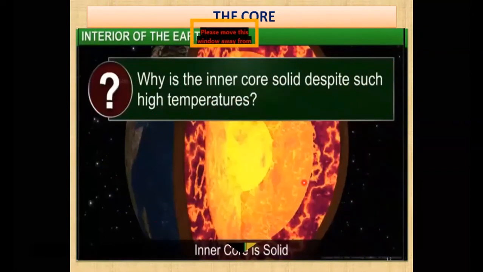Now there is a question. The question is, why is the inner core solid? Because as we know, the temperature is so high, everything will melt. If you bring iron to your home and heat it to near 1000 degrees Celsius or 2000 degrees Celsius, then it will melt and become liquid. But the question is, why is our inner core solid in spite of this high temperature? Everything should be melted there, no? Everything should be in liquid form. But what is the reason why the inner core is solid?